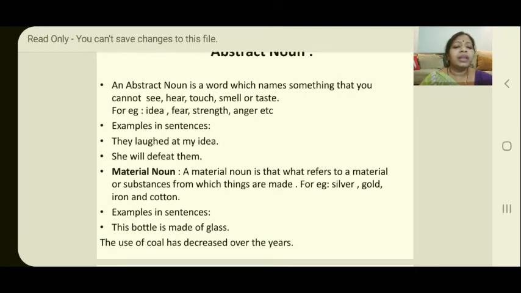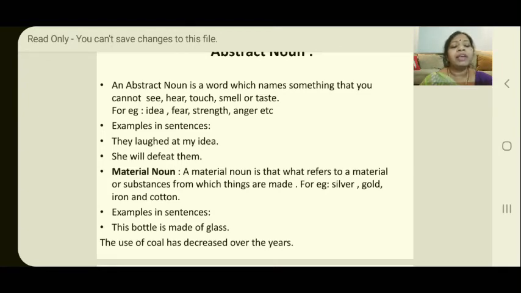They laughed at my idea. So what is the abstract noun in that? Okay, idea. Idea is the word which is the abstract noun in that particular sentence. Second one is: she will defeat them. Okay, what is the abstract noun? Defeat. So can you see the defeat? You can only feel it.